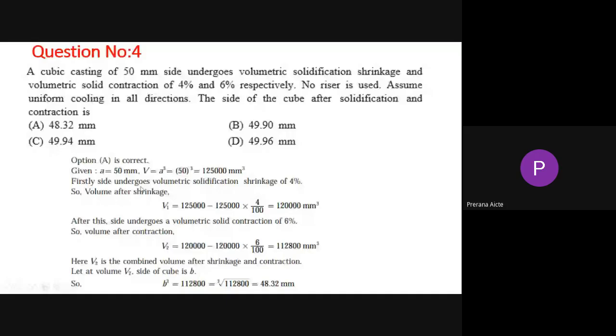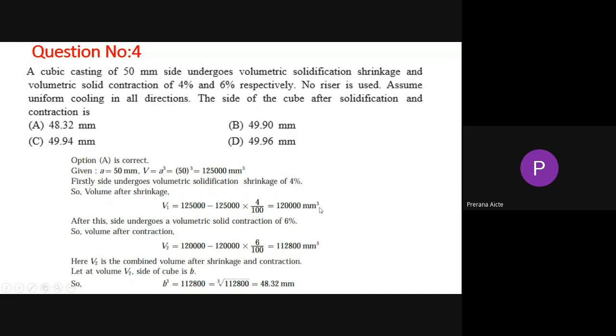The volumetric solidification shrinkage is 4%. Then we have to calculate how much percentage. Here, it is the total volume minus the volume we are going to reduce. So V into 4 by 100, because 4% means 4 by 100. So it is 12 lakh cube.